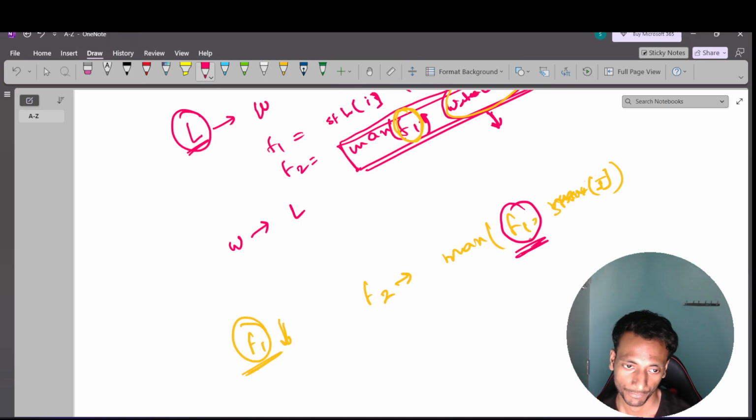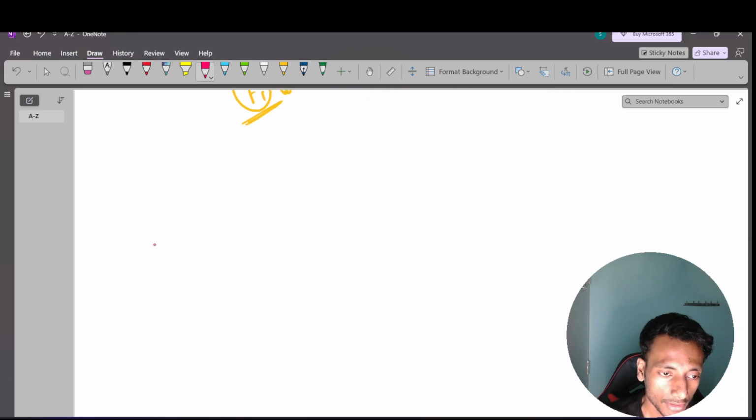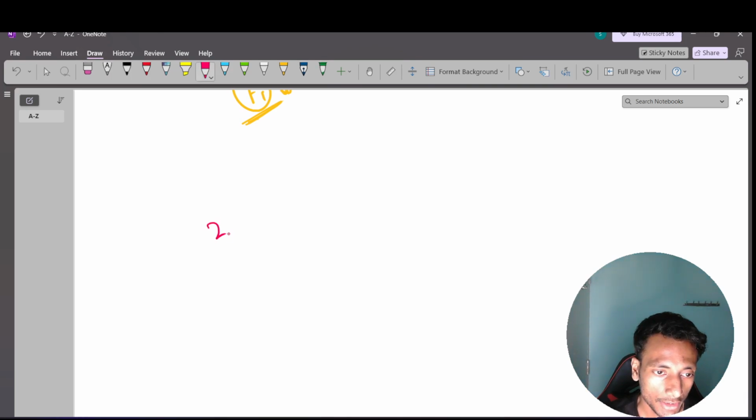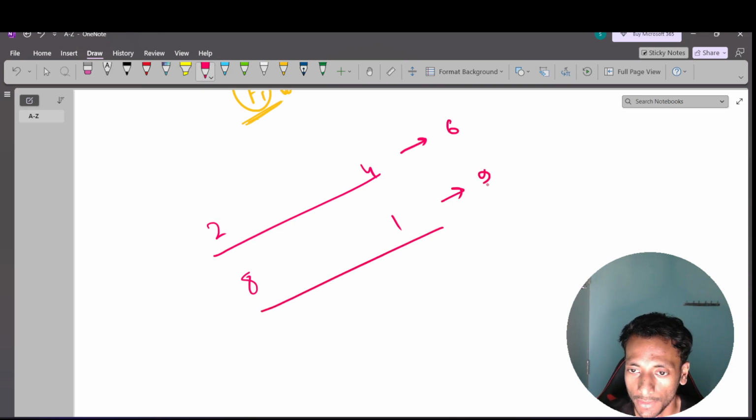What I'm trying to say is, suppose we have 2, 8, 4, 1. If I accomplish this first event first, at what time will it end? It will end at time 6. Similarly, the other will end at time 9.